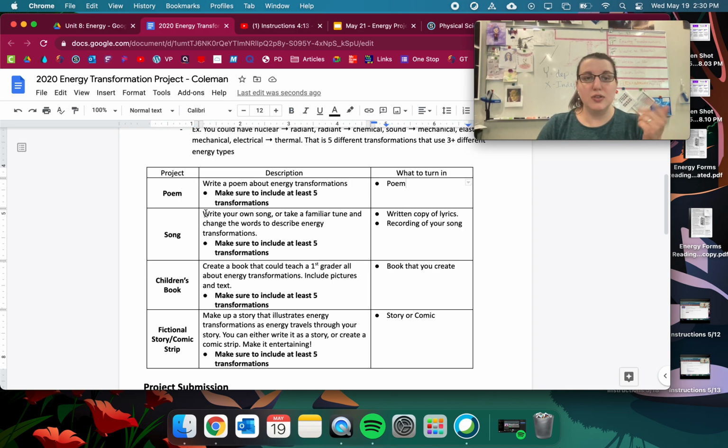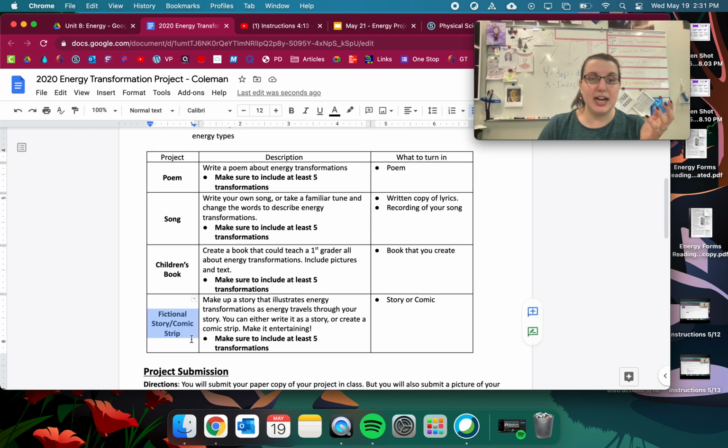For a song, write your own song or take a familiar tune and change the words to describe energy transformations. You're going to turn in lyrics and then a recording of your song if you can. The main thing is the lyrics, but it'd be awesome if you could turn in a recording of your song. Children's book: create a book that could teach a first grader all about energy transformations. Include pictures and text, so pictures and words. Turn in the book that you create.